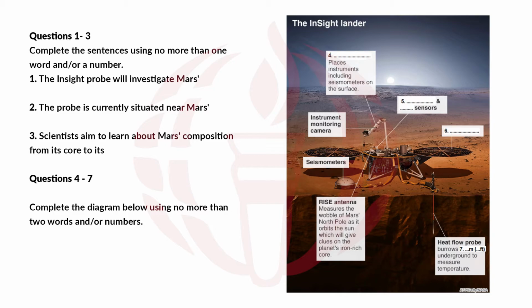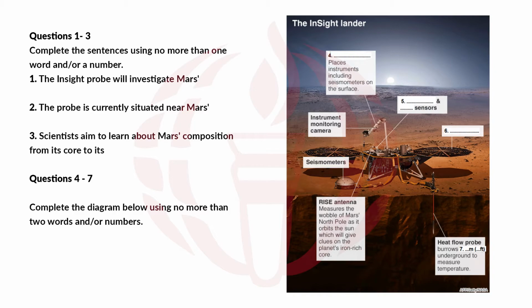Attached to the arm is an instrument monitoring camera. On the main body of the probe, there are sensors for both temperature and wind, as well as a rise antenna. This measures the movement of Mars's North Pole as it orbits the Sun, giving pointers about the iron-rich centre of the planet, and hopefully more information about the composition and size of the planet's core.